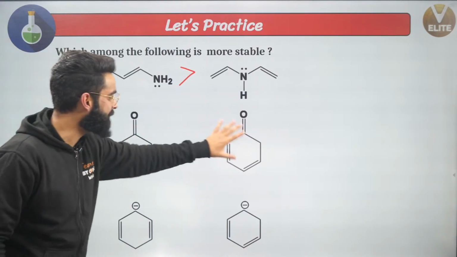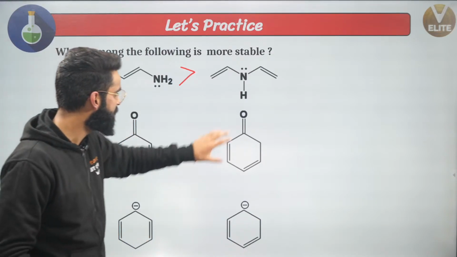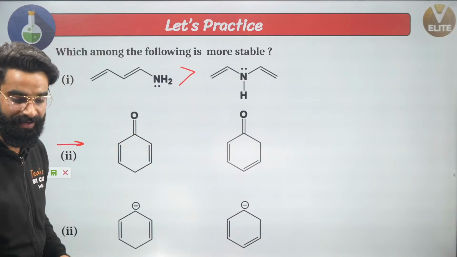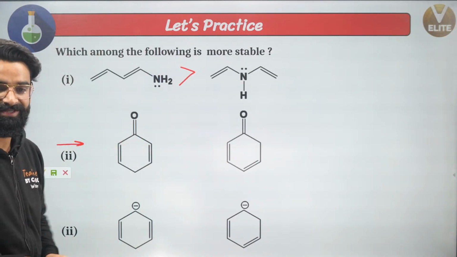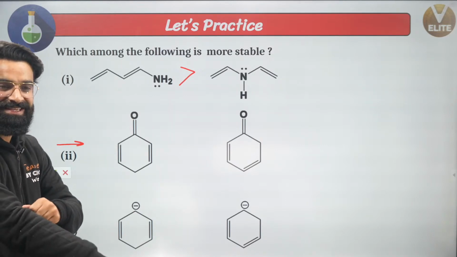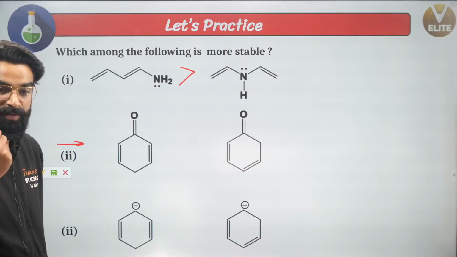Are the pi bonds the same in both? Yes, the pi bonds are the same in both. Over here we have got 3 pi bonds, and over here we have got 3 pi bonds. I need to check which one is more stable. What do you think? Let me know in the chat box. Well, I can see a lot of people saying the second is more stable. Why is that? Absolutely guys, all of you are perfectly correct.